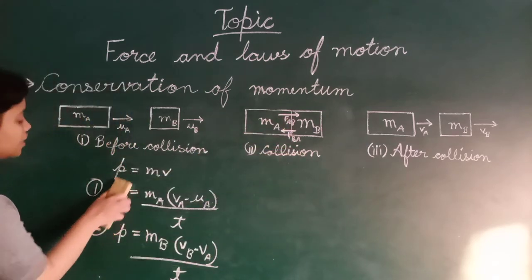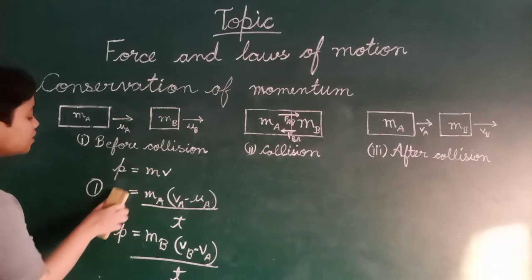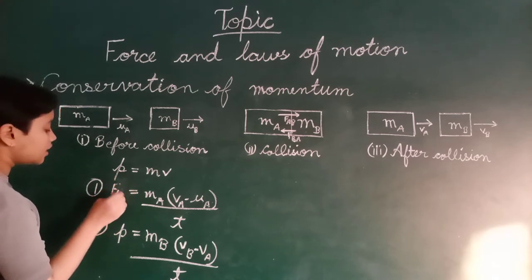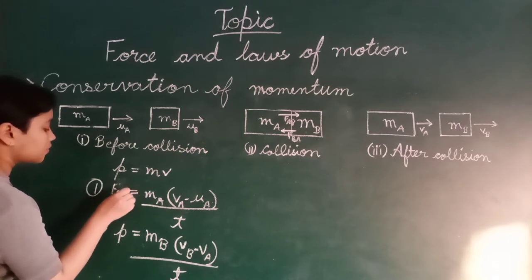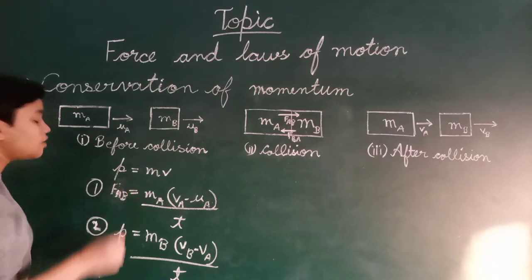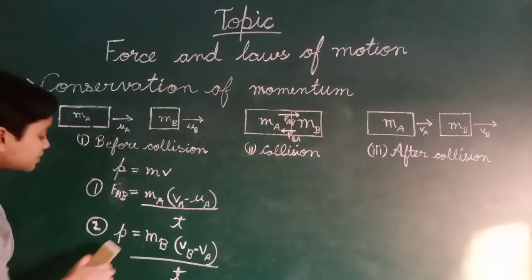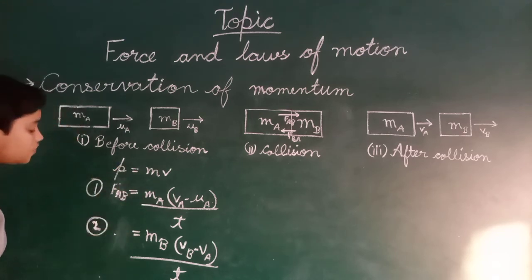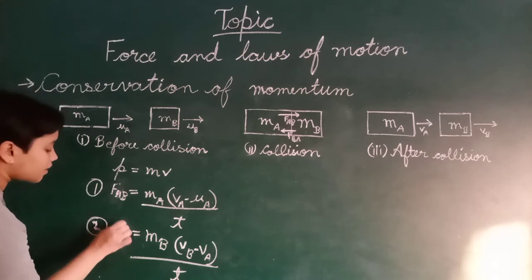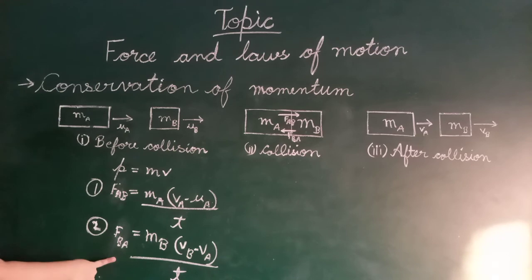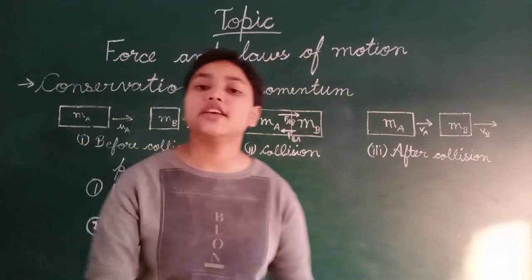So this is the condition. Instead of P, we can write F AB, the force applied by object A on the object B, and in this condition we can write F BA, the force applied by B to the A. So these are both conditions.